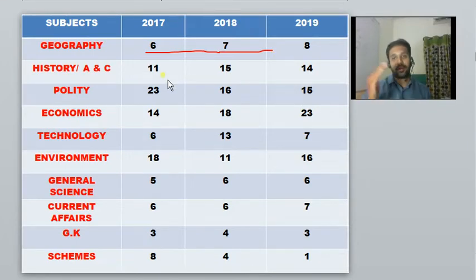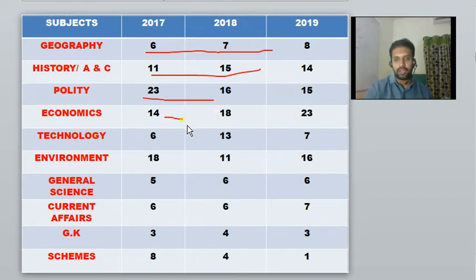History and art and culture together are also at less than 14. And polity, the weightage was more in 2017 and it has continuously decreased, but you can expect that you are definitely going to get 15 questions in polity.